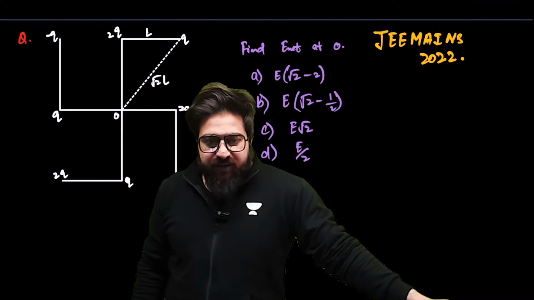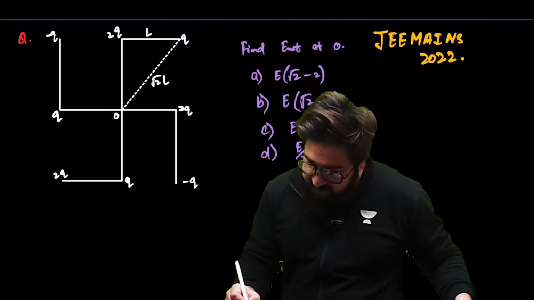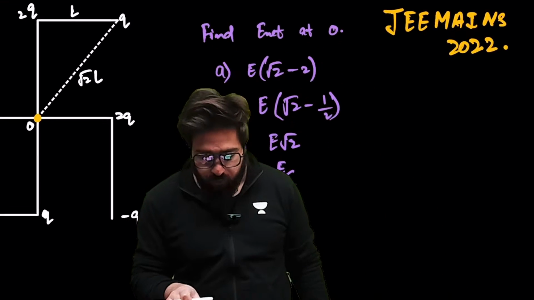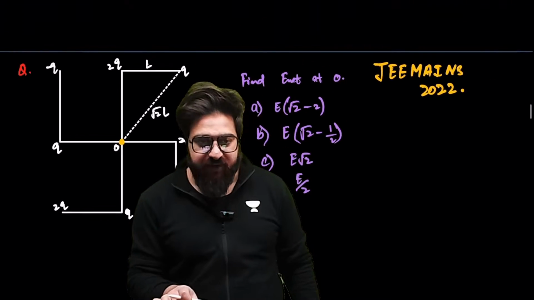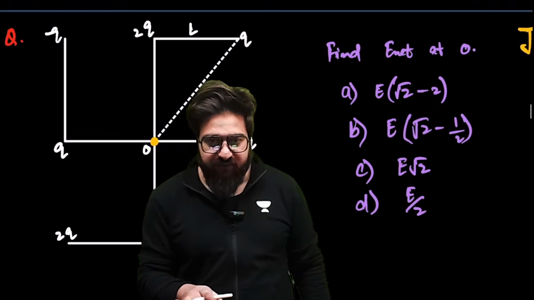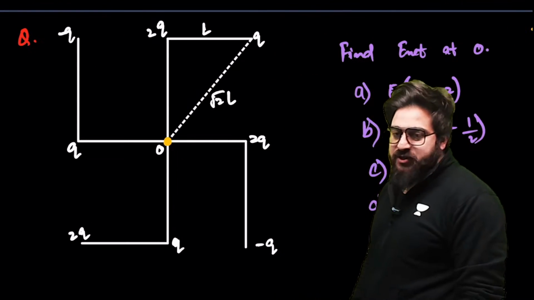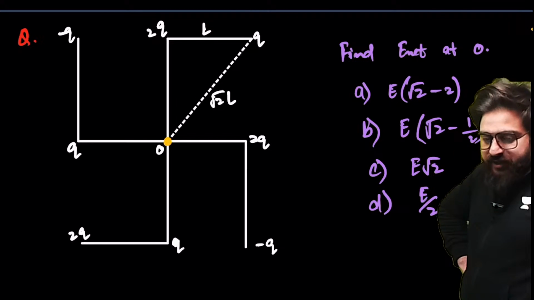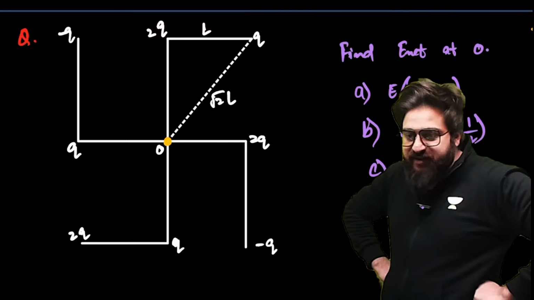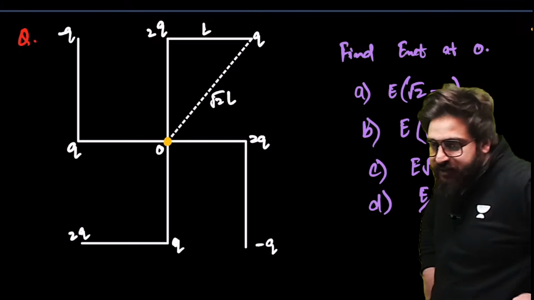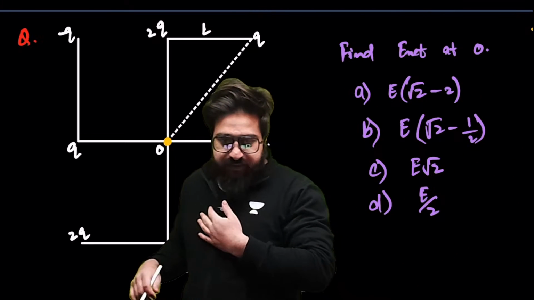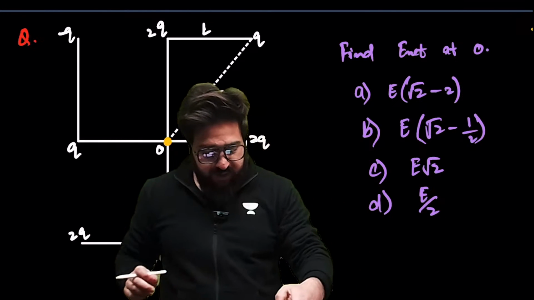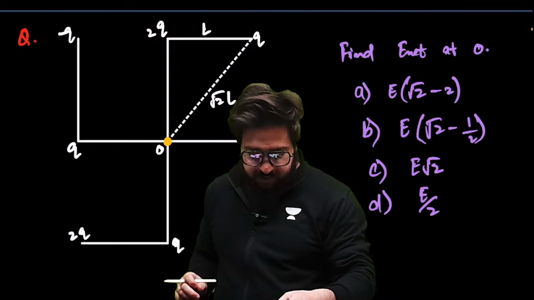Guys, can you solve this particular question? You are supposed to tell me what is the net electric field at this particular point O. Look at the diagram first. These are the 4 options given over here. Which option is correct? A, B, C, D. This is a very good question, and I want you guys to solve it.